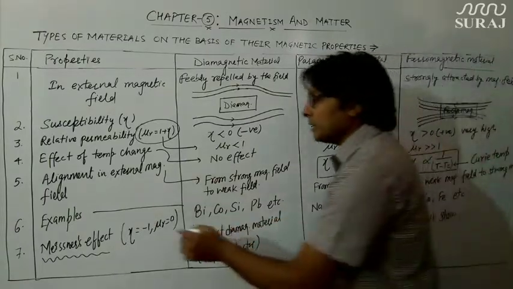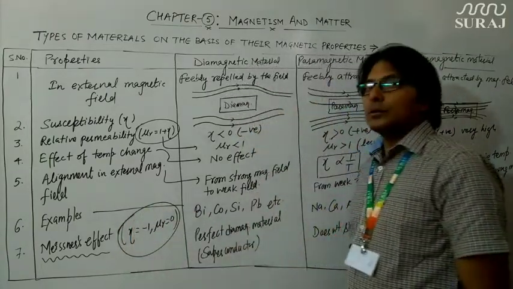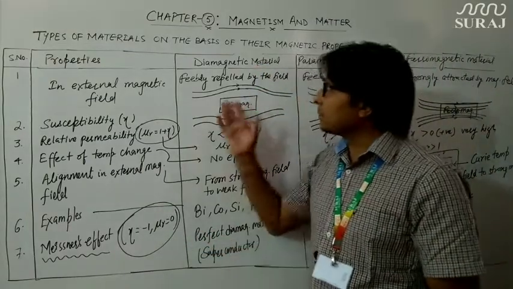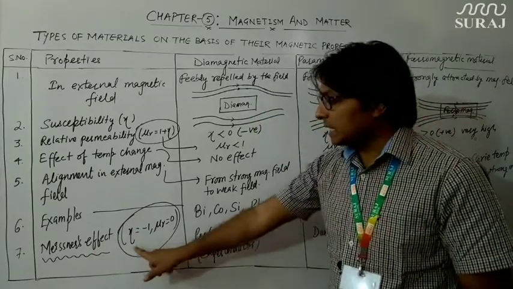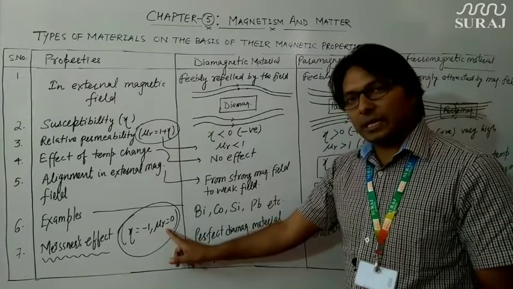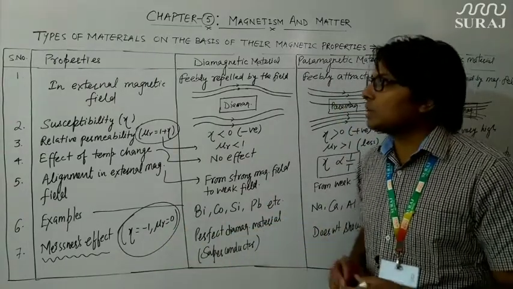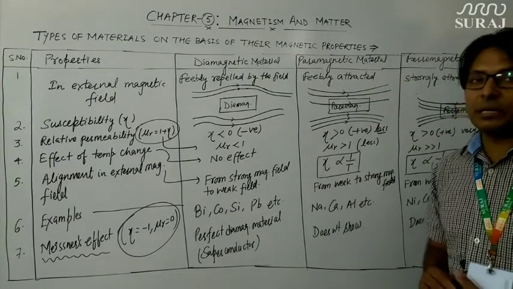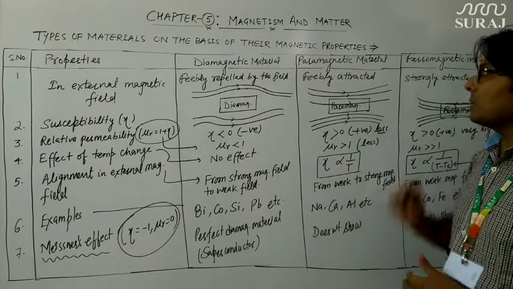The must condition for a diamagnetic material to be perfectly diamagnetic, or to show Meissner's effect, is that their susceptibility should be -1 and their relative permeability should be exactly equal to 0. So this is how we can classify magnetic materials into diamagnetic, paramagnetic and ferromagnetic material.